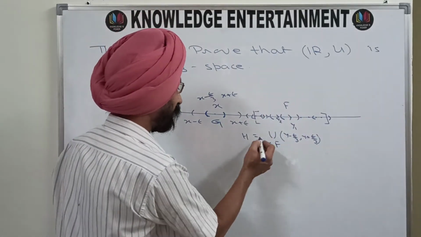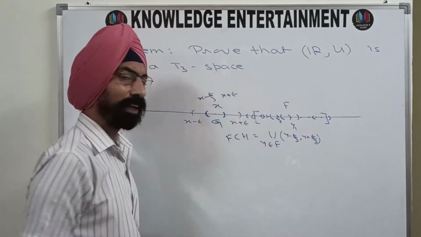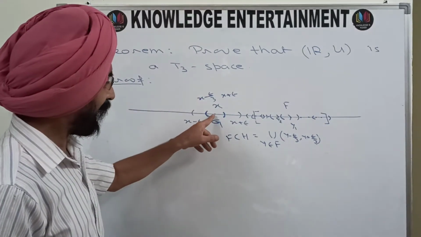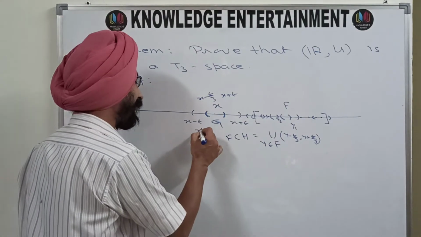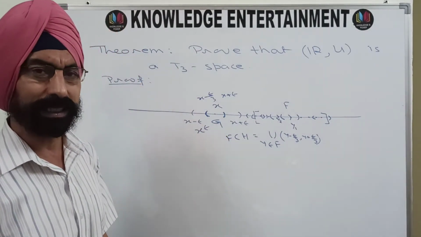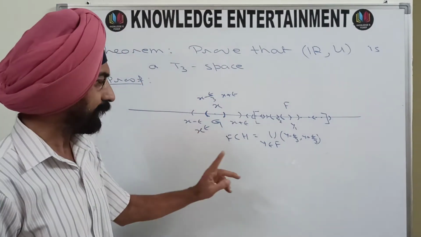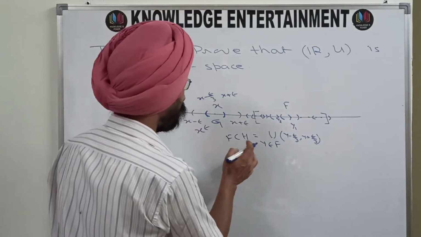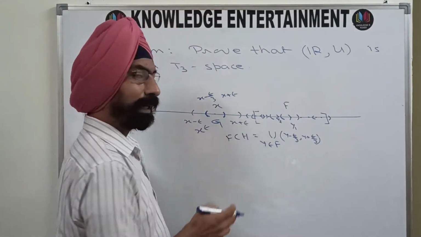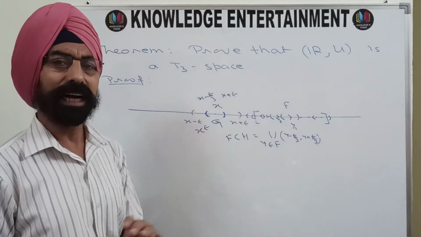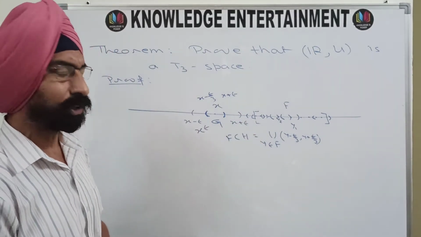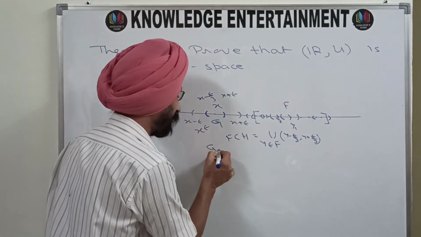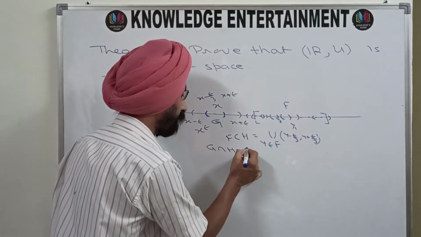So what will be there? That F will be a subset of H. And X is the center of this open interval, so definitely X will belong to G. F is covered by H. G and H are open sets. Now the only thing that remains to be proved is that G intersection H is phi.